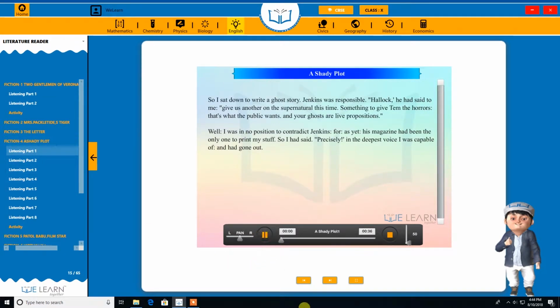A shady plot, so I sat down to write a ghost story. Jenkins was responsible. Look, he had said to me, give us another on the supernatural this time. Something to give them the horrors. That's what the public wants. And your ghosts are live propositions. Well, I was in no position to contradict Jenkins, for, as yet, his magazine had been the only one to print my stuff. So I had said precisely, in the deepest voice I was capable of, and had gone out.